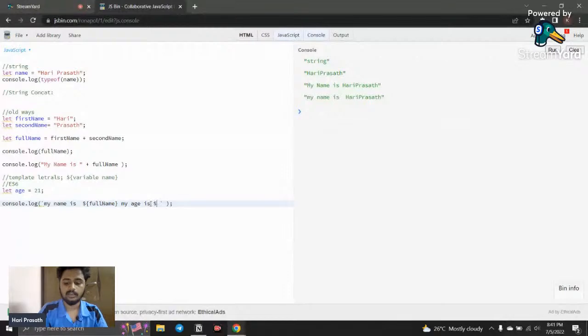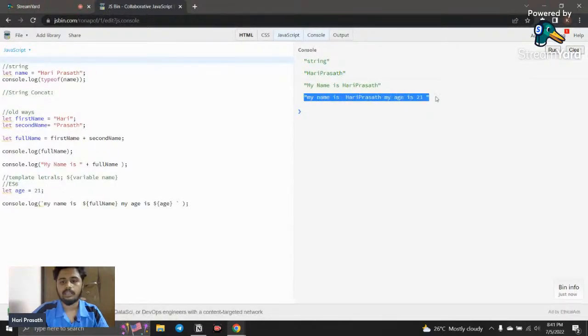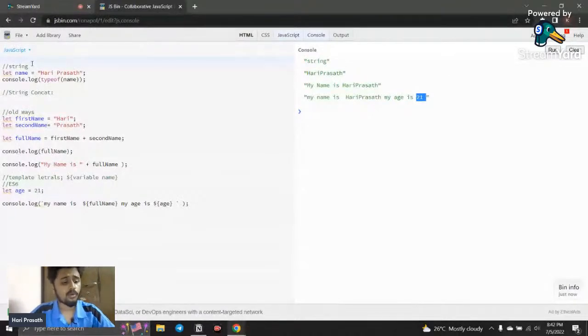We just use the template literal syntax, the $ sign with curly or mustache braces, and I call the variable age. I just refresh here, and you can see my name is Hari Prasad and his age is 21, right? So all the things, this is how it happens. This is the way of concatenating strings in JavaScript. This is all about concatenation.